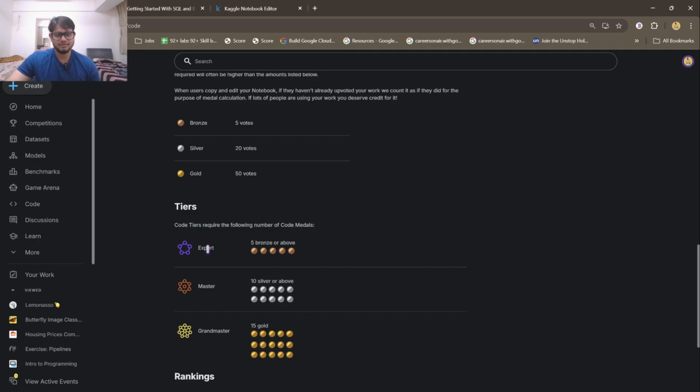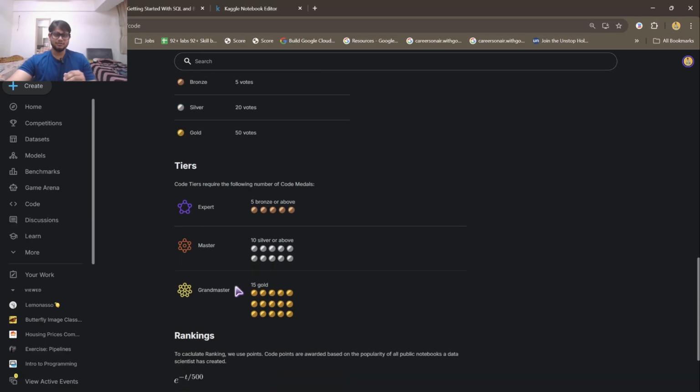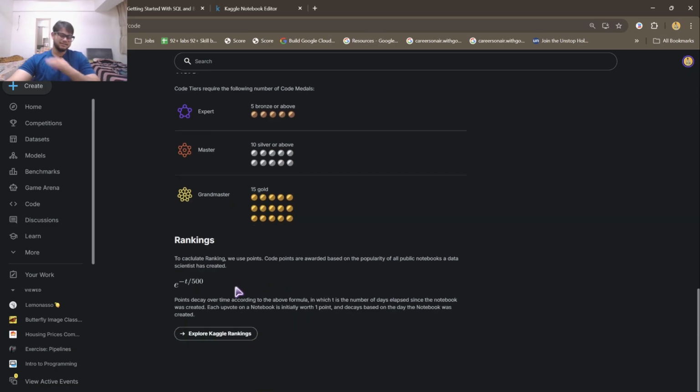Now to get to the expert tier, you have to have 5 bronze medals, which means 5 notebooks with greater than or equal to 5 votes. For going to master, you have to have 10 silver medals, which means 10 notebooks with at least 20 votes. And to get to grandmaster, you have to take 15 gold medals, meaning 15 different notebooks with more than or equal to 50 votes, which is absolutely hard. And I cannot say anything about that.